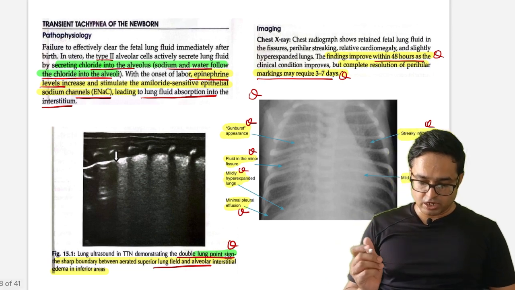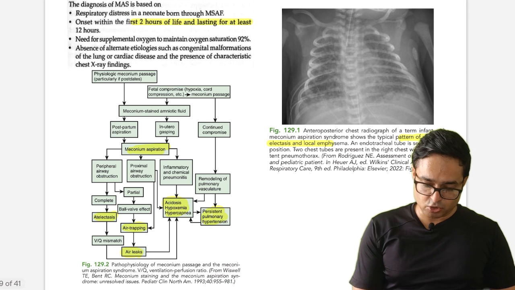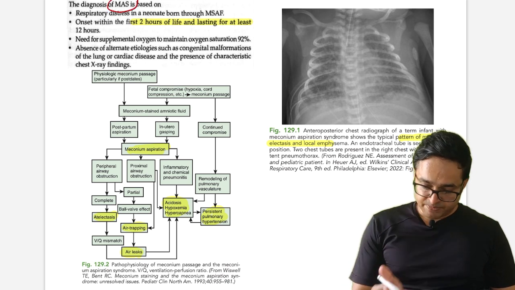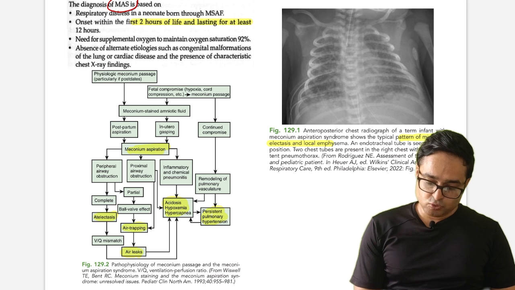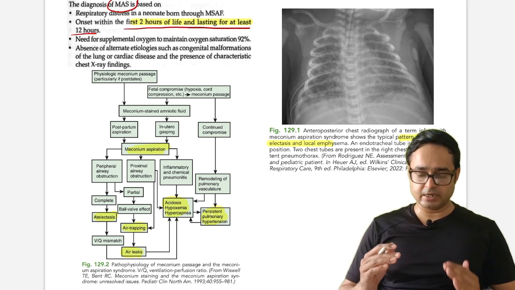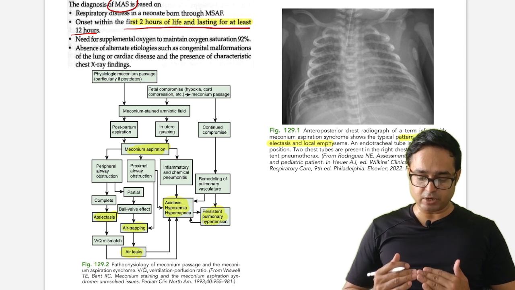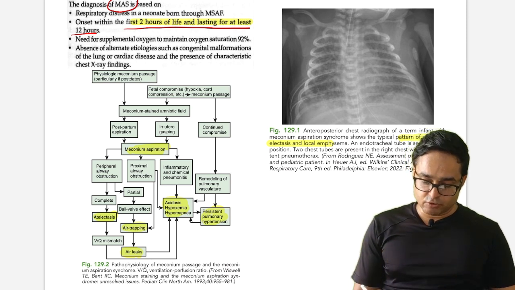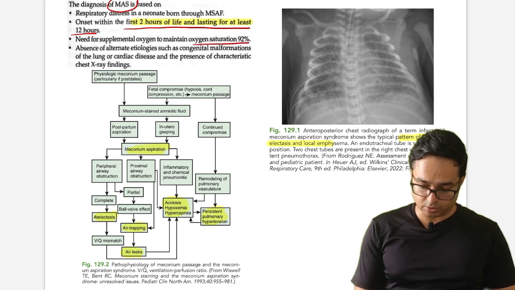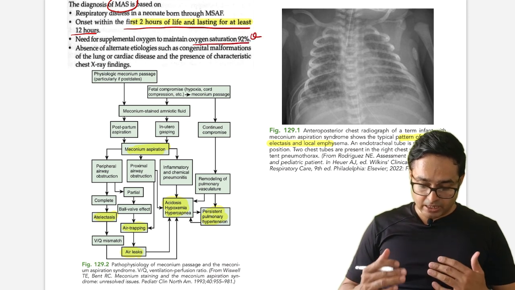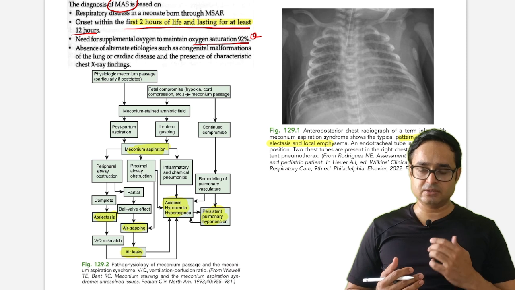Okay, so going forward to meconium aspiration syndrome. Diagnosis of meconium aspiration syndrome: it generally has onset within the first 2 hours of life and lasts for at least 12 hours, which is very much important. It's 2 hours start and lasting at least 12 hours. Need for supplemental oxygen to keep saturation above 92%. And what happens in meconium aspiration? This is a flow chart.